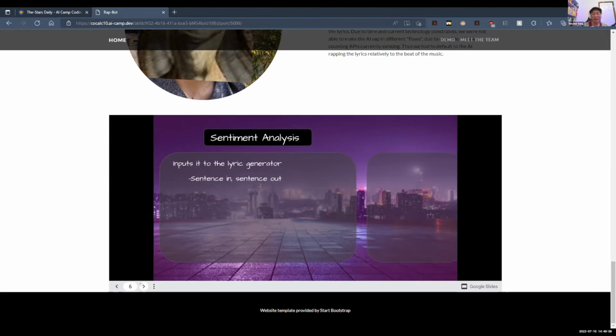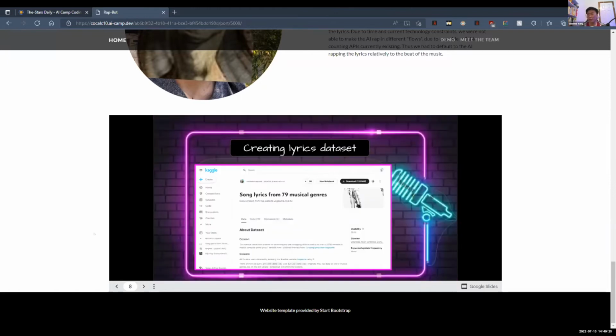Interesting. So with the output that Greg's sentiment analysis has given us, we need to generate lyrics. Now, in order to create lyrics, we first need a data set. First, we tried using the Kaggle data set with 79 musical genres, which has about 380k lyrics. However, we decided that we want to exclusively narrow down on rap. There are several reasons for this. One, we don't need to worry about voice synthesizers. We just need to worry about the flow and the rhythm, which we will get to later.